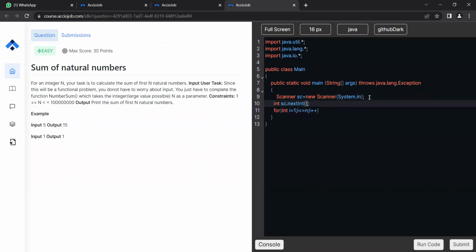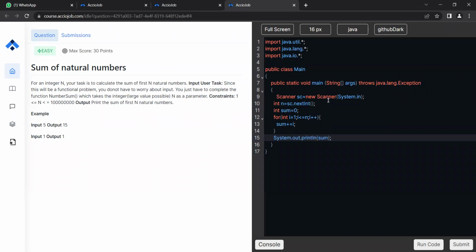Oh, sorry. Thank you. Int n is equal to sc.nextInt(). Inside the loop, sum plus is equal to i. For this I also need to declare the sum, so let's make int sum is equal to 0. After this, simply print out System.out.println of sum.